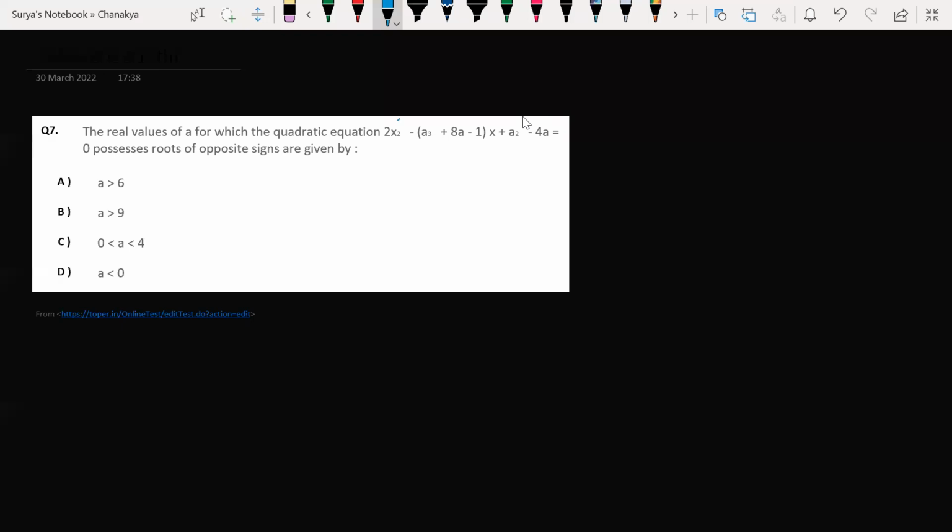Look at this. Let me write here, guys. 2x square minus (a cube plus 8a minus 1)x plus a square minus 4a is equal to 0 possesses roots of opposite signs. Roots of opposite signs are given to you. So first of all, we take the product of roots or the sum of the roots, anything is fine. We need to find out the roots, right? We need to find out the value of a here.